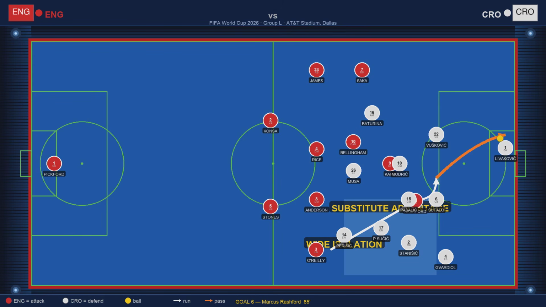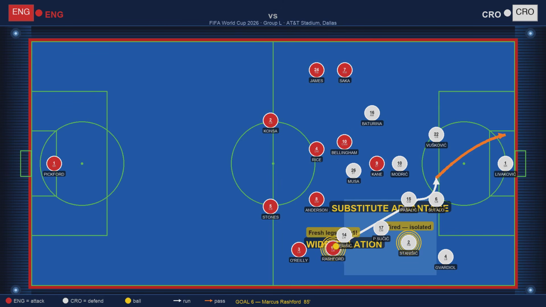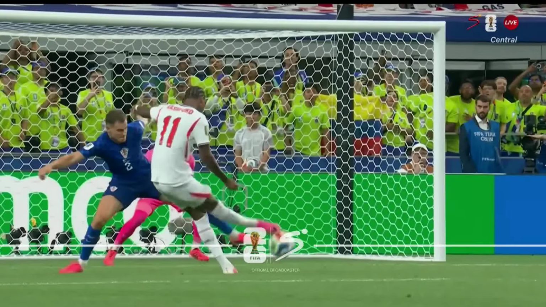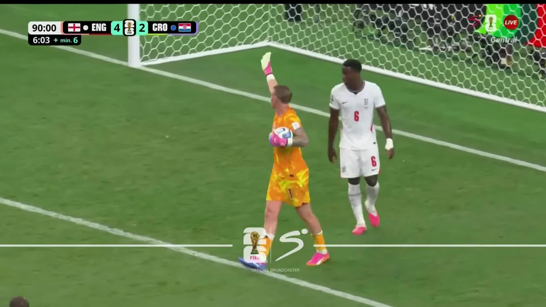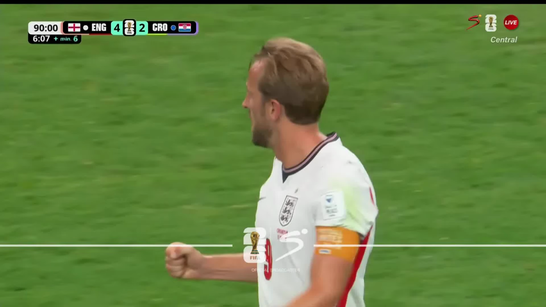Kane's penalty, wide isolation, exploiting Modrić's age and lack of recovery pace. Bellingham's goal, half-space penetration combined with a 1-2 that bypassed Croatia's entire defensive structure. Rashford's seal, substitute advantage, creating an unwinnable wide isolation. Croatia's primary failure was systemic.